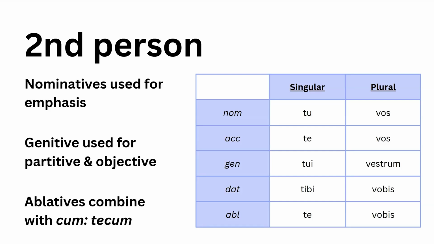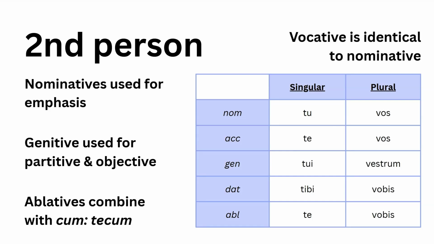Now, for the second person, you do have the vocative. It's identical to the nominative. However, we didn't have it for the first person because you can't talk to yourself very easily. But the second person is definitely used for the vocative. You do something. You, I'm talking to you. So we definitely need the vocative in this one. This is the only pronoun that actually does have a vocative.